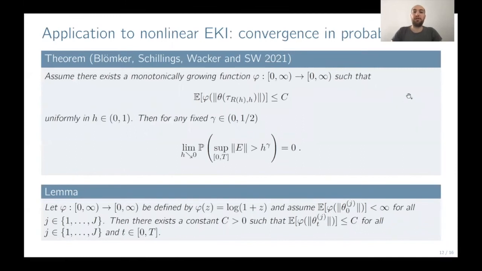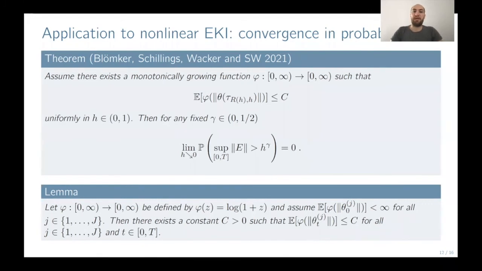So for the nonlinear EKI, convergence in probability can be verified under very weak assumptions. So we mainly need to find this localized moment bound. And here we can define, so this can increase very slowly. So we prove a logarithmic bound on the particle system by defining this log(1 + ·) and proving that this solution of the SDE is bounded.